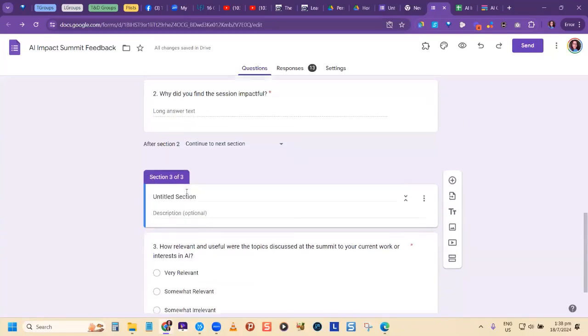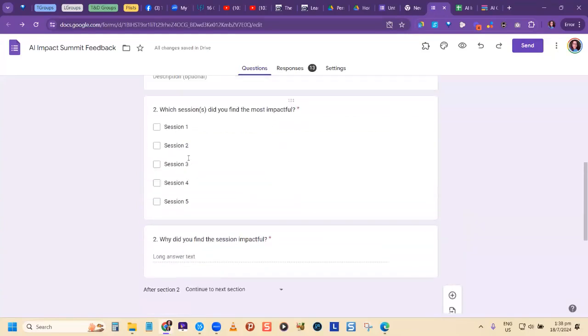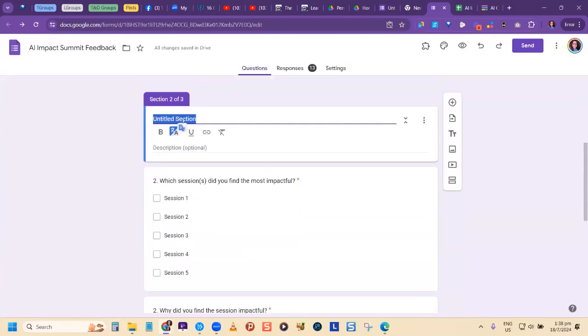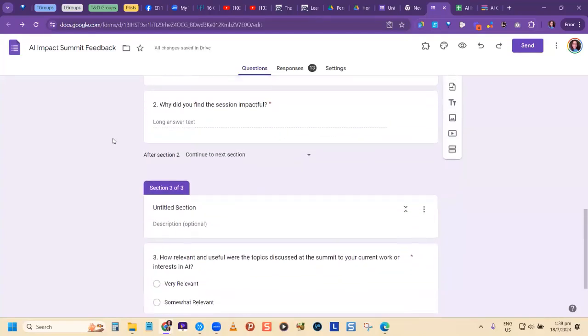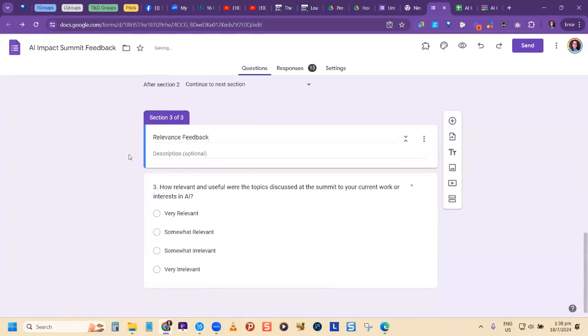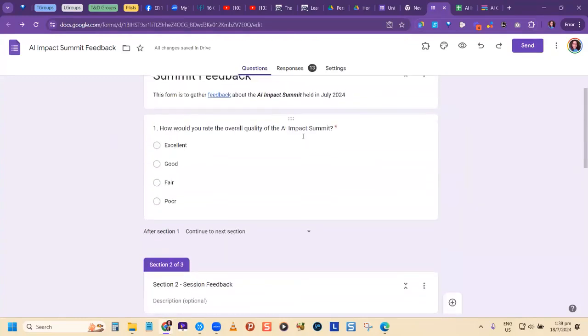Now you can name your section so that you're not confused. Let me come back up here. Let's say I call this section 2, so you're not just seeing untitled. Suppose it's asking for specific feedback. So let's say I'm calling this session feedback. Which session did they find, whatever, right? And then this one now is relevance feedback. I can say relevance feedback. This part can be a little bit confusing if you're not paying attention to what's going on with your form.